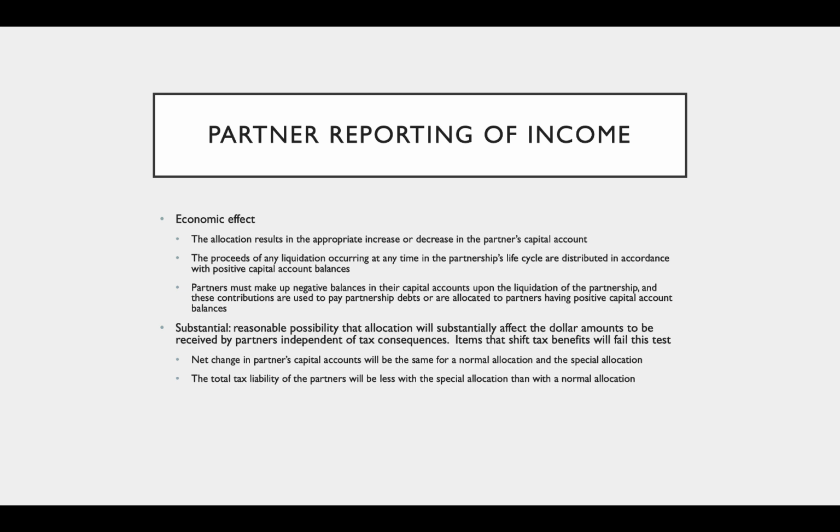For it to be substantial, there has to be a reasonable possibility that the allocation will substantially affect the dollar amounts to be received by partners independent of tax consequences. Items that shift tax benefits will fail this test. So a net change in the partner's capital accounts will be the same for a normal allocation and the special allocation, and the total tax liability of the partners will be less with the special allocation than with the normal allocation.